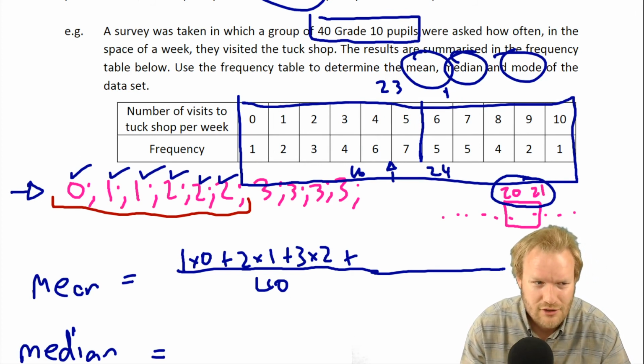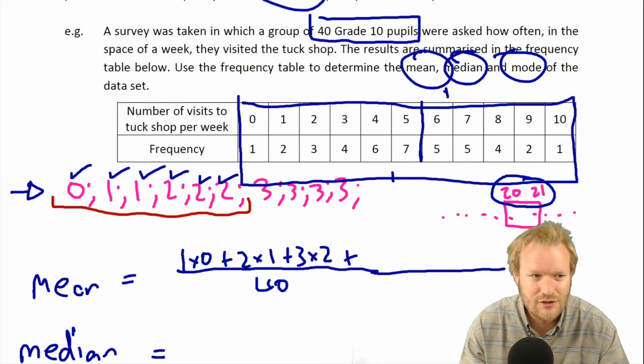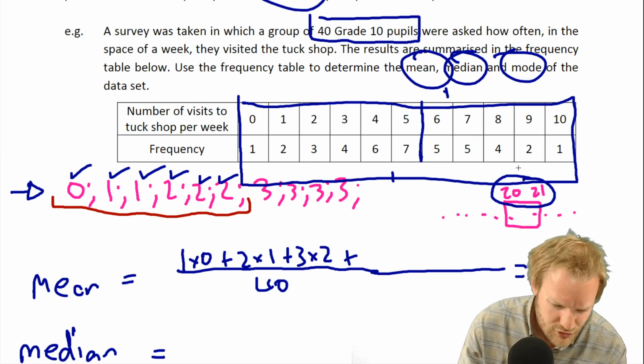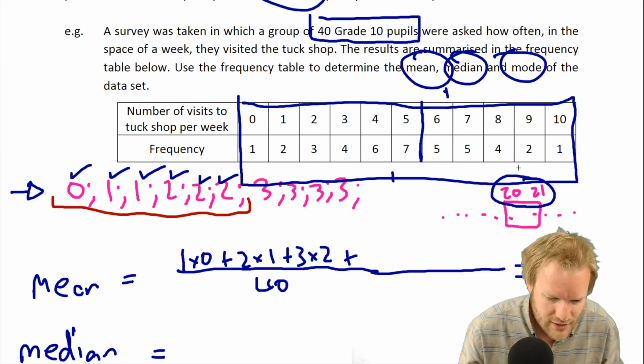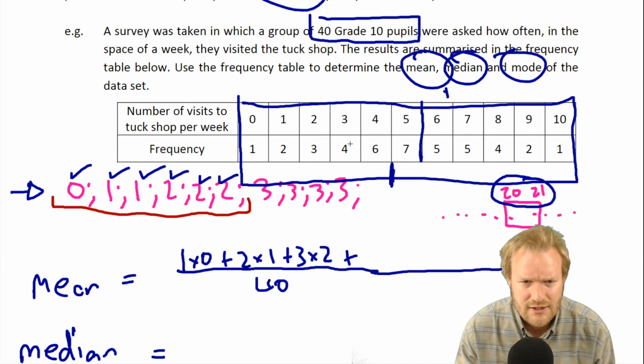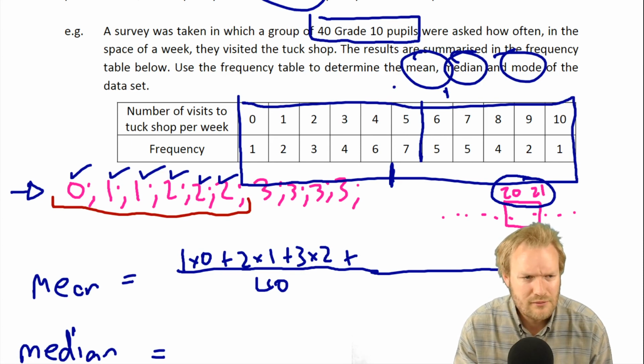Let's do those counts again. We know that it's between 20 and 21. That's where we need to find it. So we're looking for the 20th and 21st. Up to this point, we said there were 16: 3, 6, 10, 16. So it's definitely not the side. It must be in here.